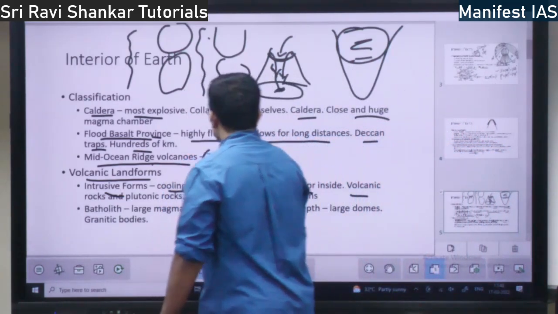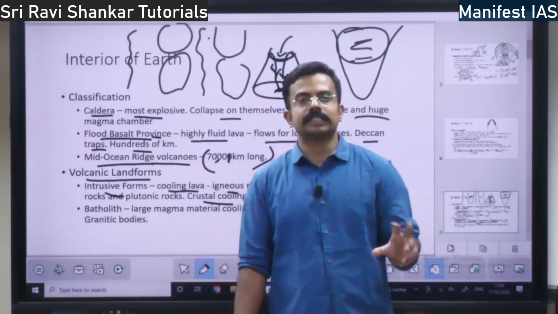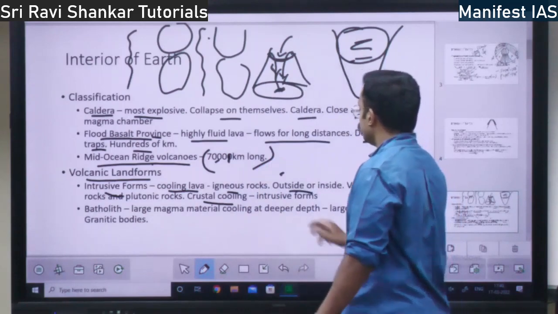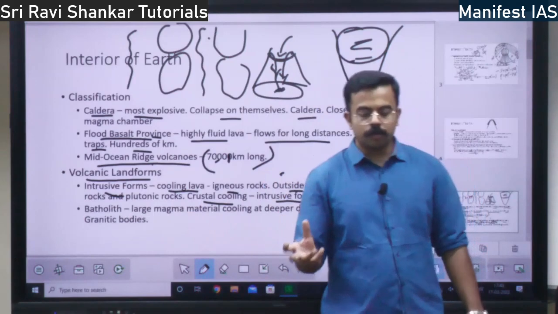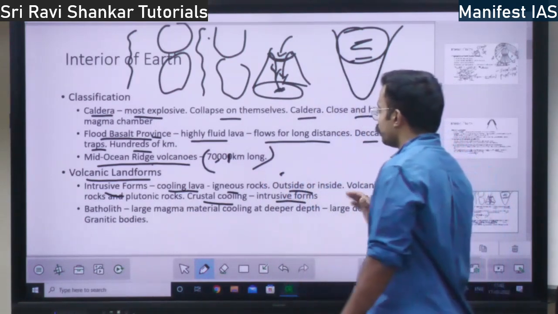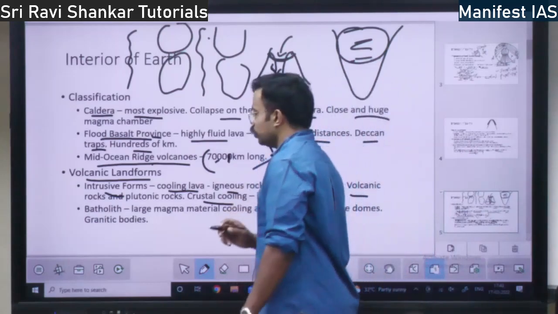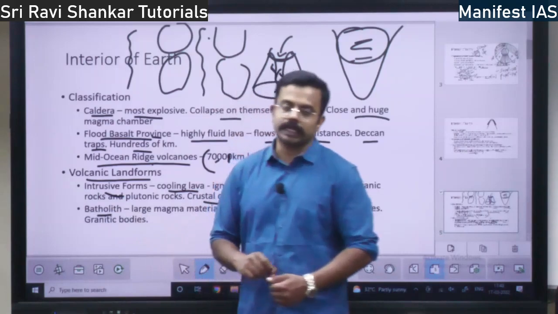So you have, in the crust, there will be cooling. Cooling happens in the crust. That is intrusive landforms. Intrusive landforms will be found in the crust, right, within the earth. So when the cooling happens in the part of the crust, the first landform you find is the batholith.